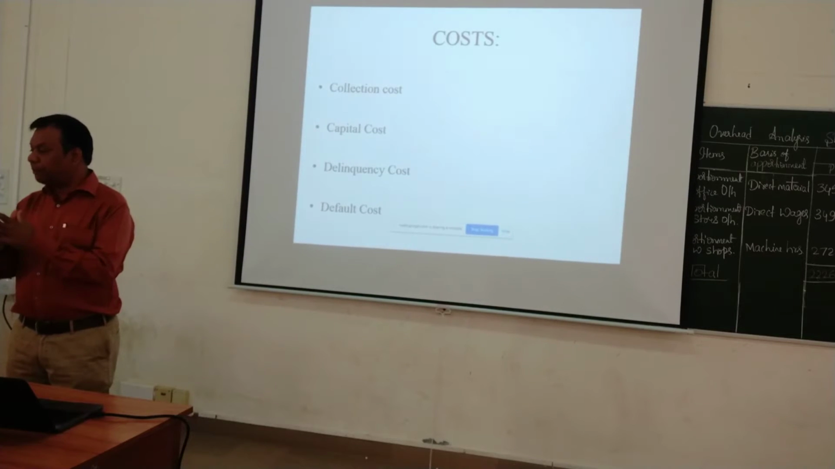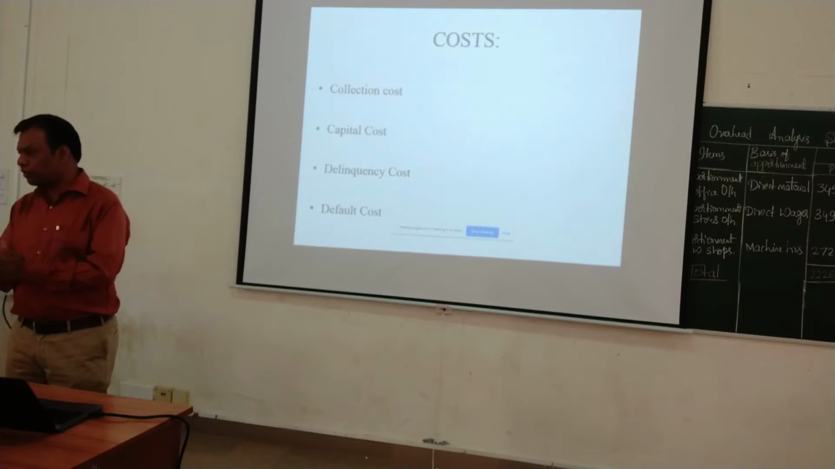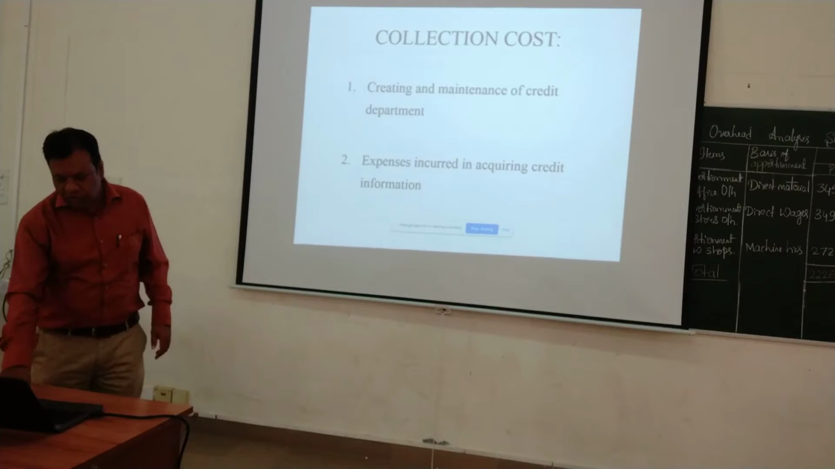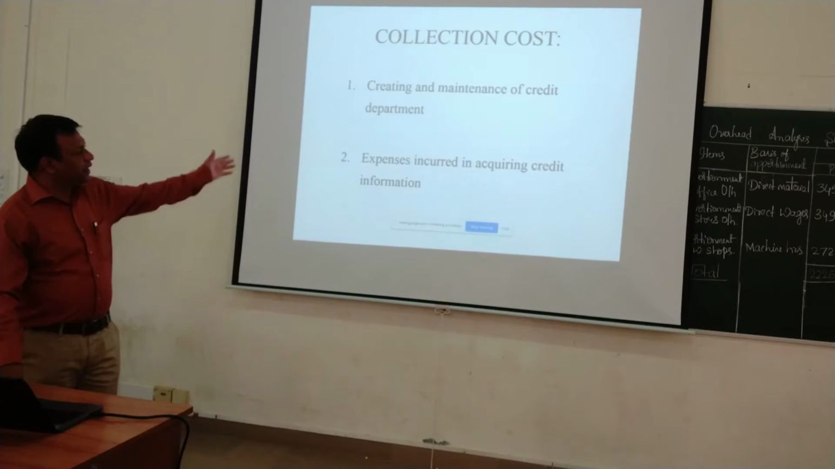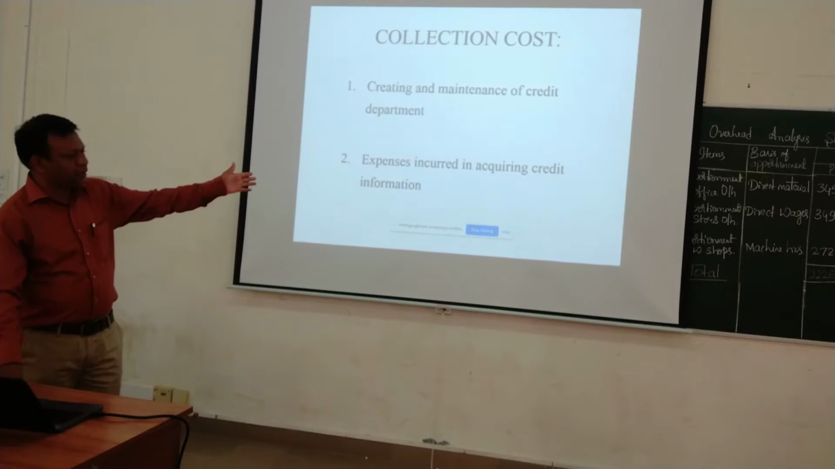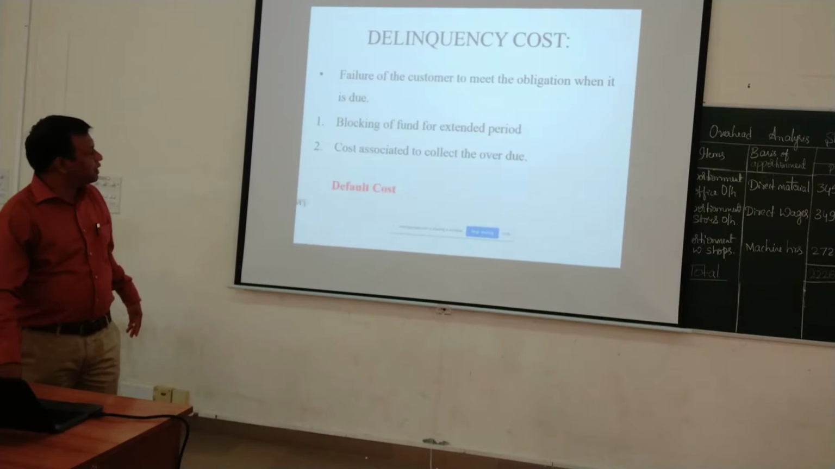Okay, so a separate department to look into the collection of credit sales. That particular cost we call the collection cost. Benefits I will not repeat. Creating and maintaining a credit department, expenses incurred in acquiring credit information, all these things come under the collection cost, capital cost, delinquency cost, and default cost.